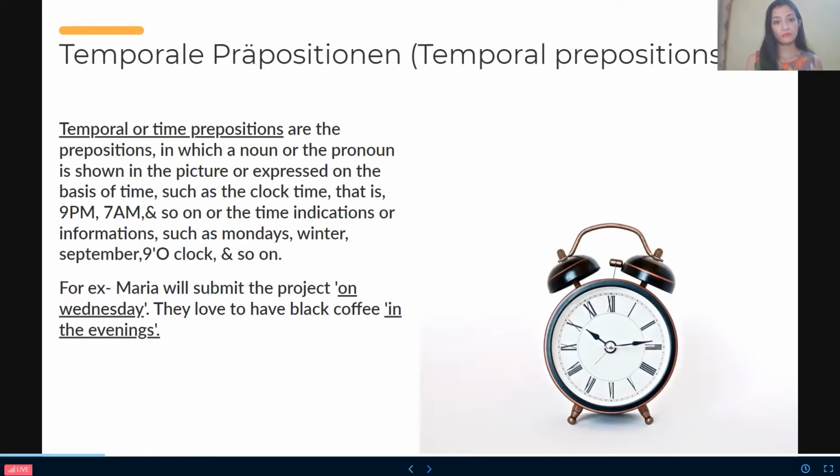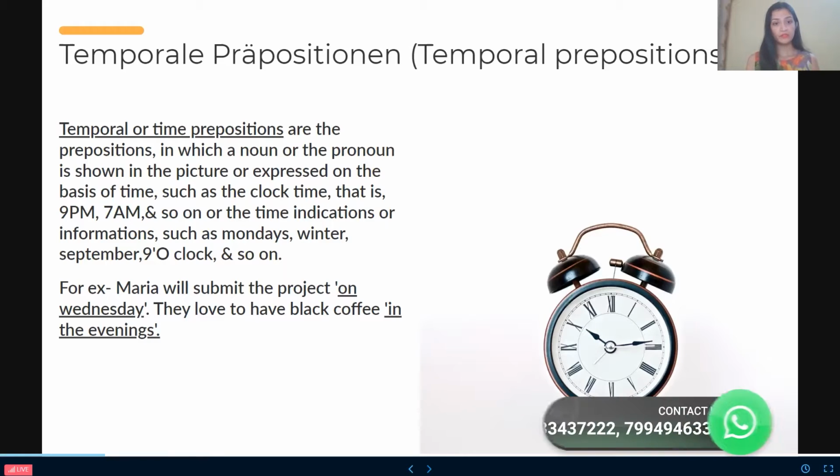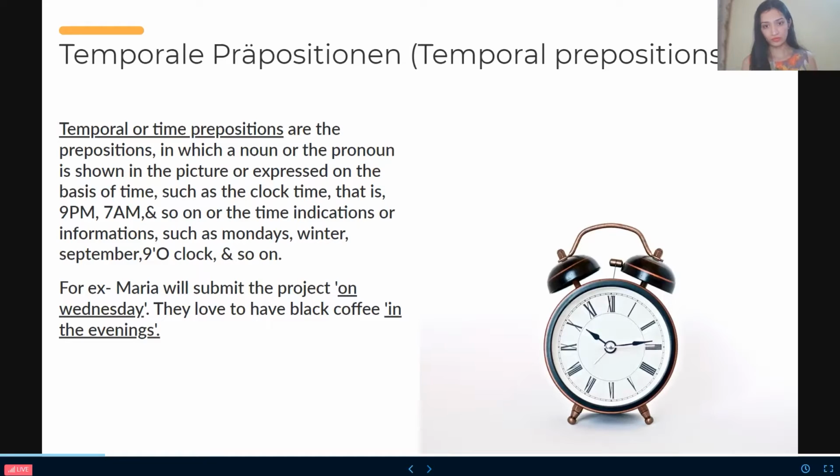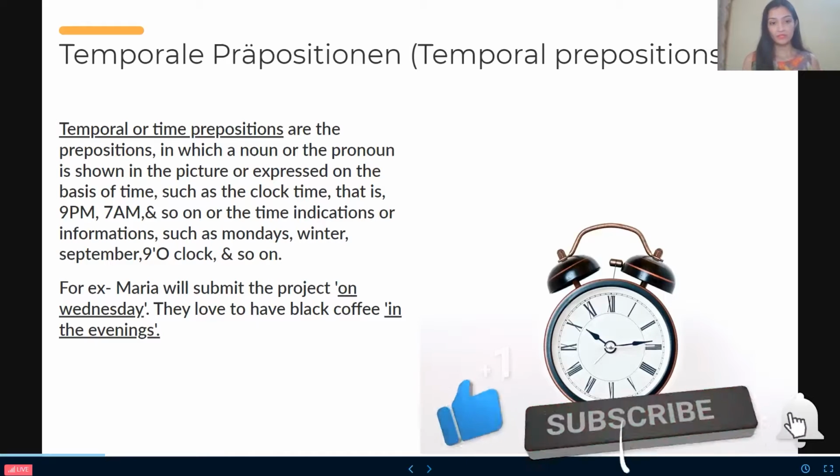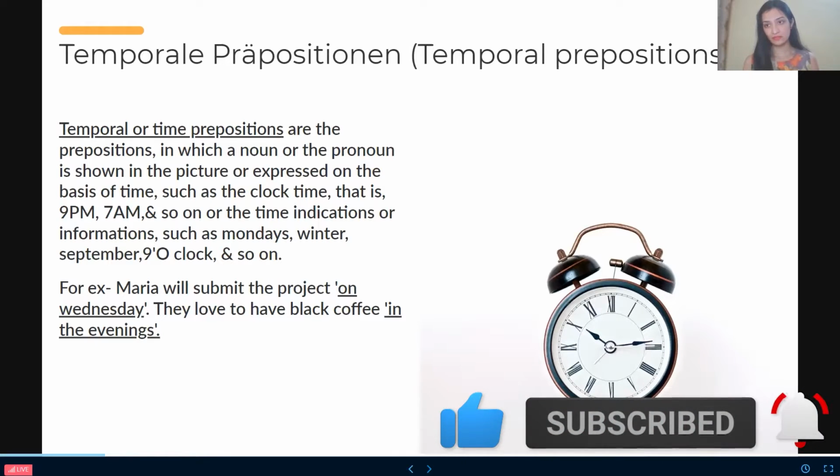They love to have black coffee in the evenings. So people, here you can see Wednesday is time indication. It's the time related information, right? So with this, we have used the time preposition on. In the evenings, it's actually the daytime. It's the time of the day. And I have shown evenings with in the evenings.